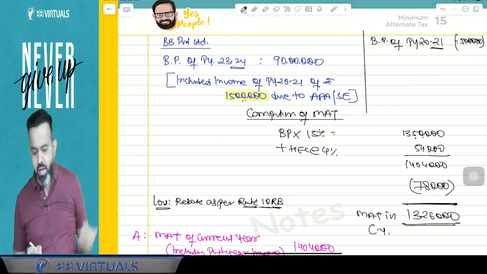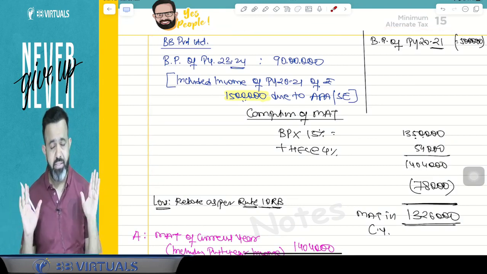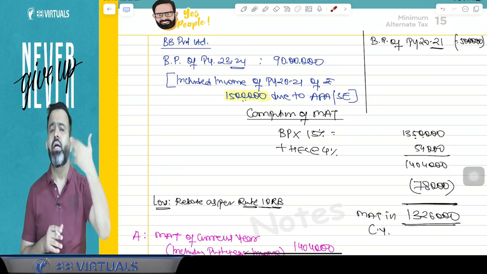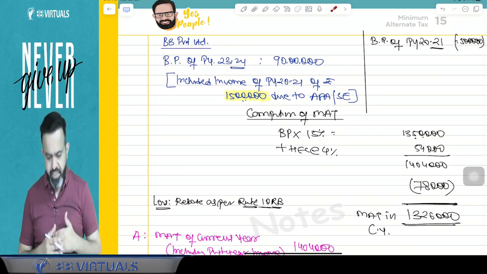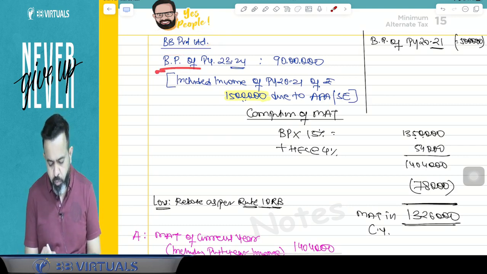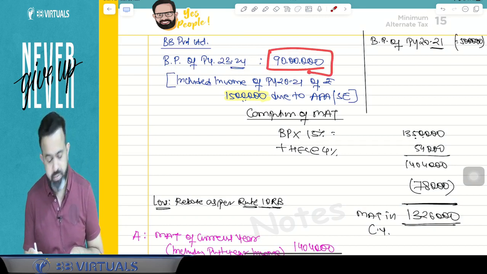Now, guys, what happened? This is all about the Companies Act. We are just discussing the Companies Act because in MAT, book profit is always calculated as per the Companies Act P&L, that is Schedule 3 P&L. So, there is one company, BB Private Limited. Suppose our book profit for the previous year 23-24, meaning the current year book profit, is 90 lakh.